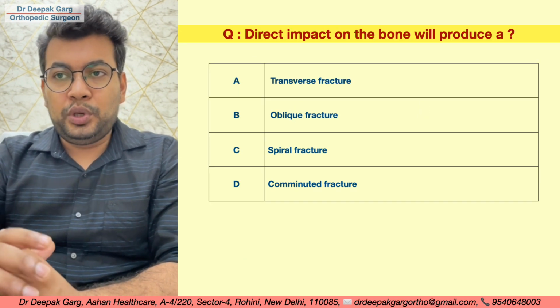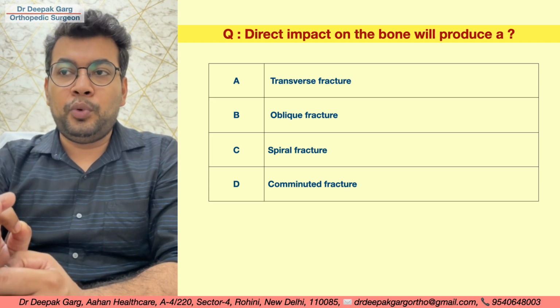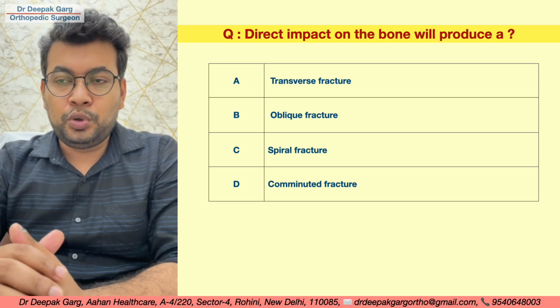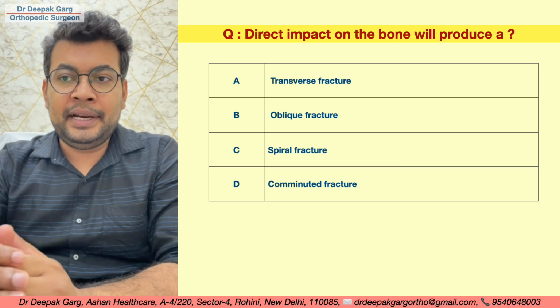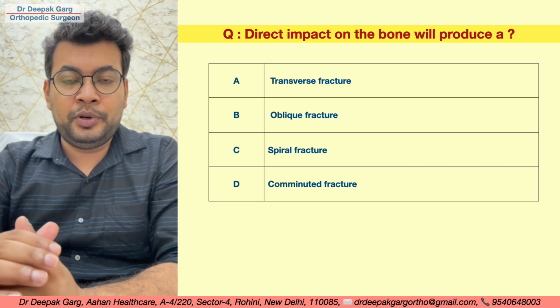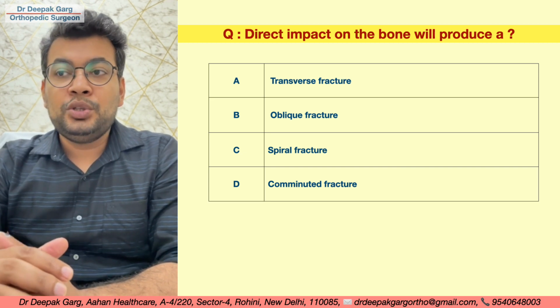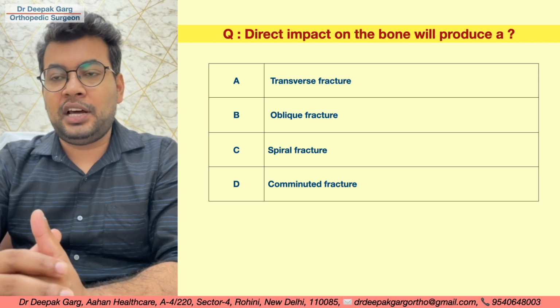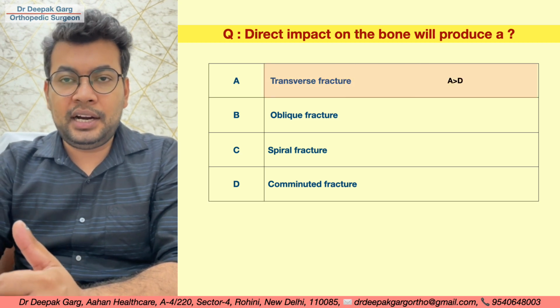So let's look at a question. Direct impact on the bone will produce a... So we have already seen it can be a transverse fracture or it can be a comminuted fracture from a direct impact. So the chances of transverse fracture are more. So the answer in this case will be a transverse fracture.